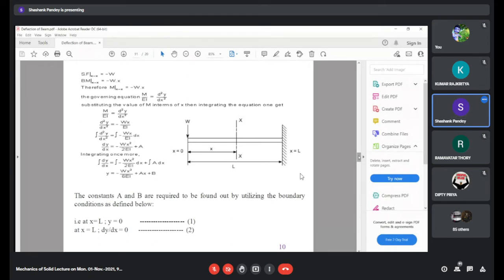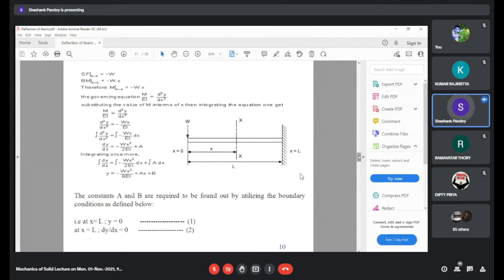The bending moment for the cantilever beam subjected to a point load at the end is nothing but minus W into X. So in place of M, we will substitute minus W into X and integrate this equation once. On integrating it once, we will get one integration constant.